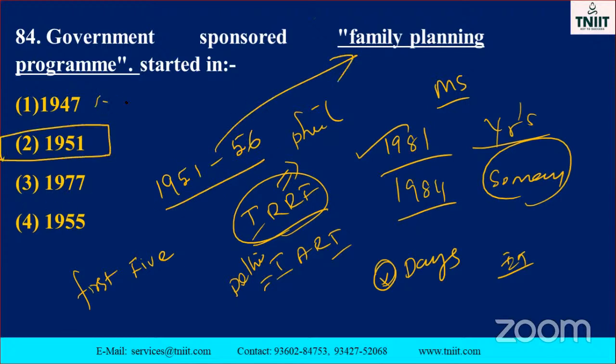What is the insulted? What is this part? See, 55 is also given, but it's not the starting year of the sponsored program. Okay, don't forget. Government sponsored family planning program started in 1951, not 55. This is the confusing part. Others are not like that. Go to the next one. 51 is the correct option.